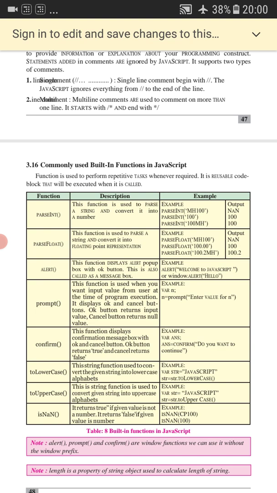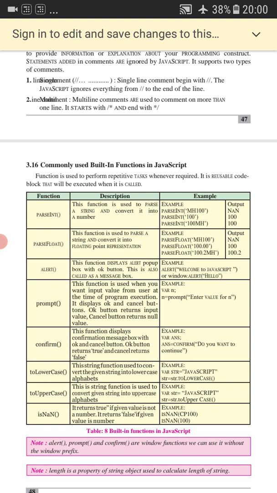Now functions in JavaScript. parseInt: this function is used to parse a string and convert it into a number. Next is parseFloat. This function is used to parse a string and convert it into a floating point representation, when we want to convert a number into floating point. Next is alert.